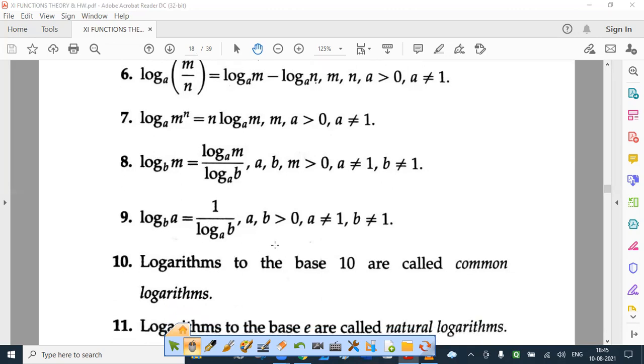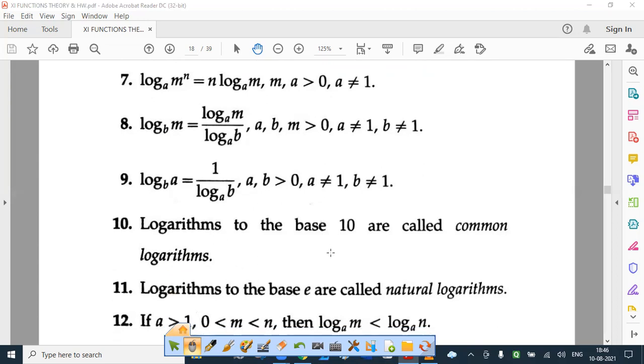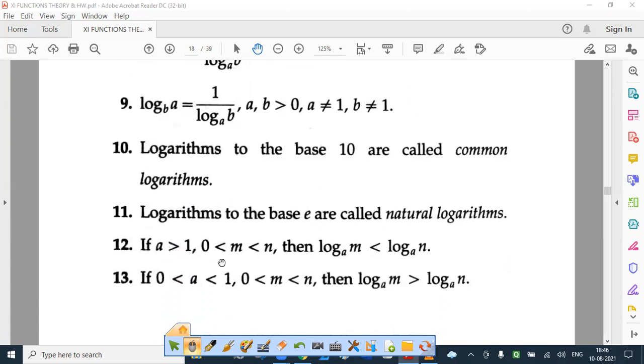Result number 10. Logarithms to the base 10 are common logarithms used in log tables. Logarithm to the base e is called natural logarithm. Can you tell me one more name for this? It is called Napier's logarithm. Okay. Now results 12 and 13. You can read these two results also. So this is about the rules of logarithm.